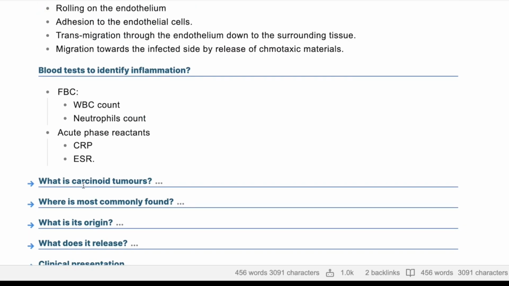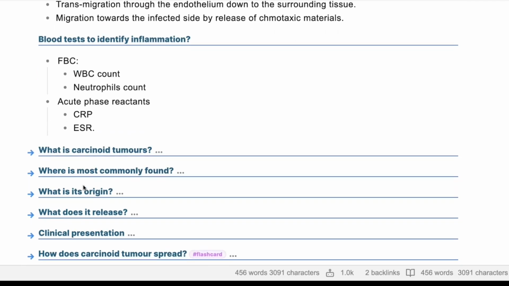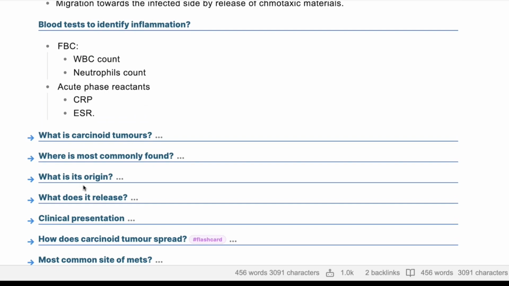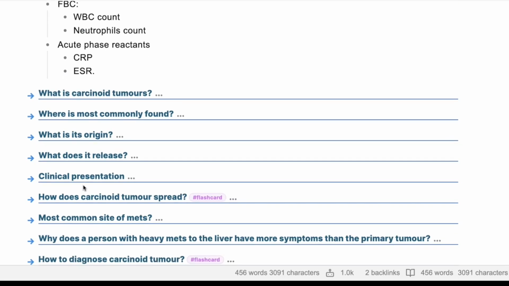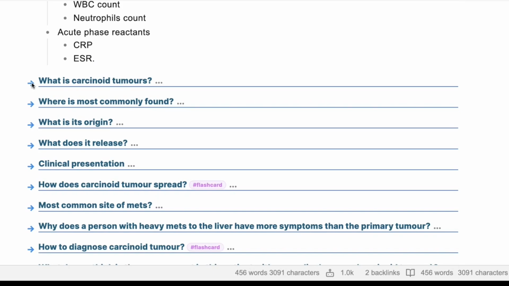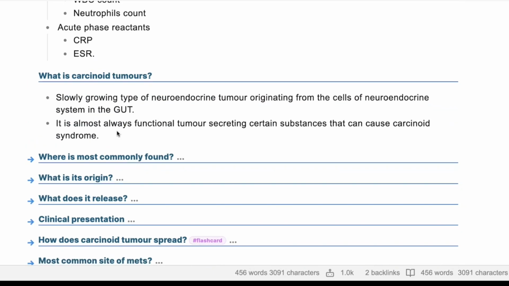What is a carcinoid tumor? A carcinoid tumor is a neuroendocrine tumor that can arise from a variety of organs. They mostly secrete serotonin and 5-HIAA products, leading to a constellation of symptoms. Yeah, excellent. So a carcinoid tumor is a slow-growing tumor of neuroendocrine origin.